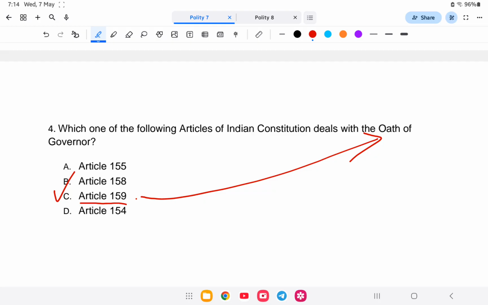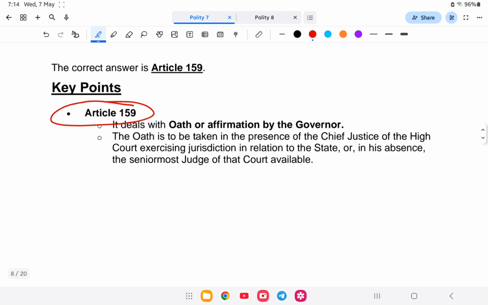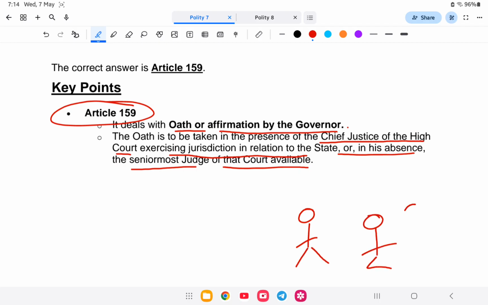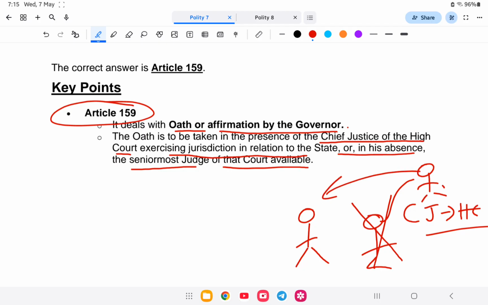So let us study this in detail. Article 159 deals with the oath and affirmation of the governor. The oath is administered in the presence of the chief justice of the high court exercising jurisdiction in relation to the state, or in his absence the senior most judge of the court. For example, for Nagaland it is the Guwahati High Court, because Nagaland does not have a high court. So the chief justice of the high court, or by chance the senior most judge, administers the oath to the governor under Article 159. So this is the answer.